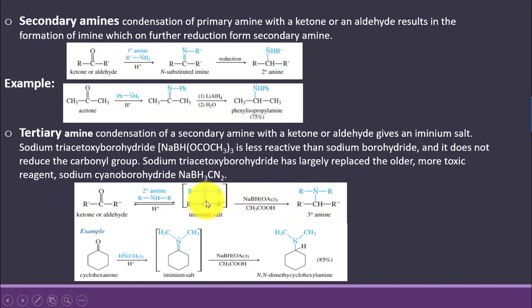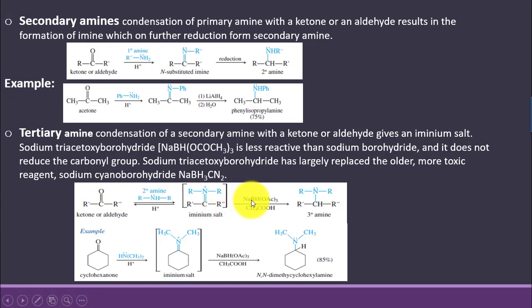So these iminium salts, formed as an intermediate, must be reduced by a reducing agent that can only reduce this iminium bond but does not reduce the carbonyl bond present in the aldehyde or the ketone.